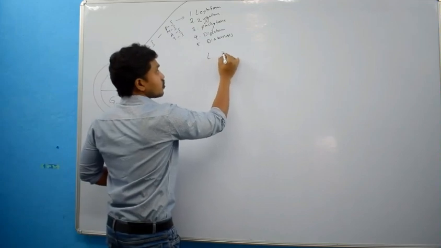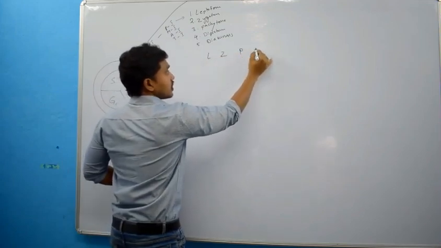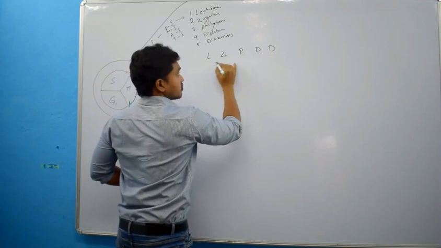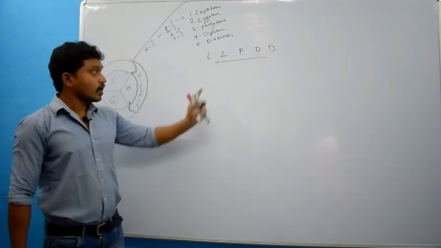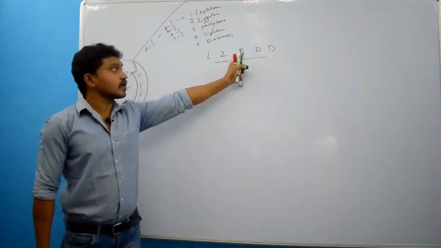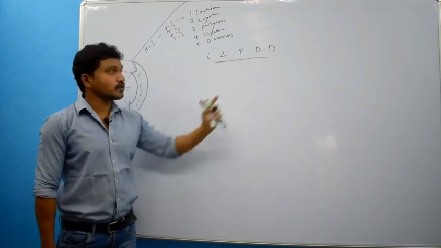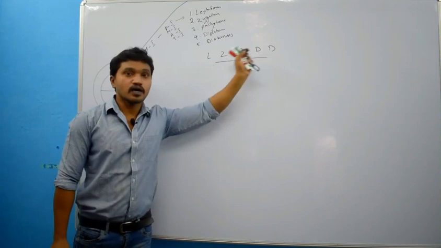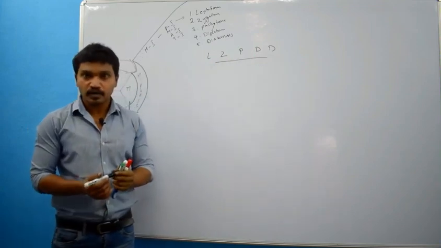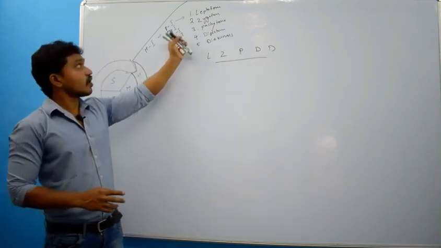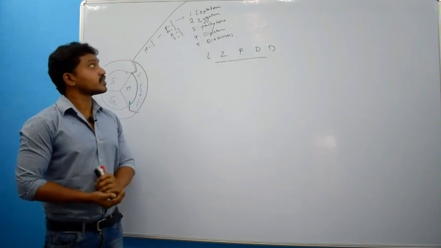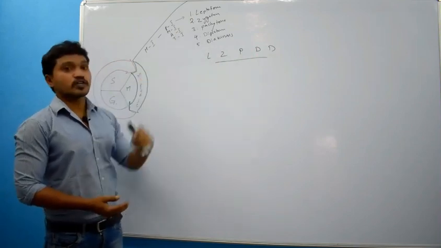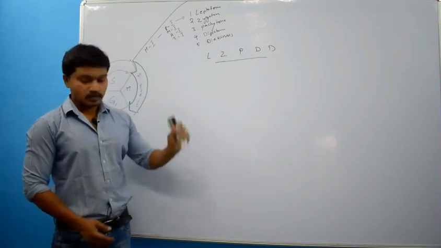Lady zoology professors, drunk and drive. You remember like that: leptotene, zygotene, pachytene, diplotene, diakinesis. Now we will see what will happen in the different phases of prophase 1.